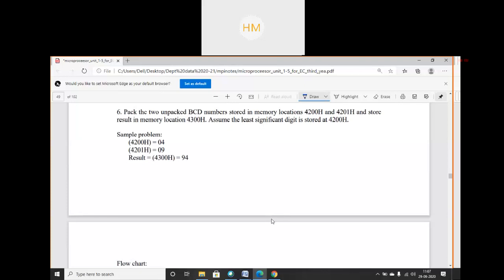Assume the least significant digit is stored at